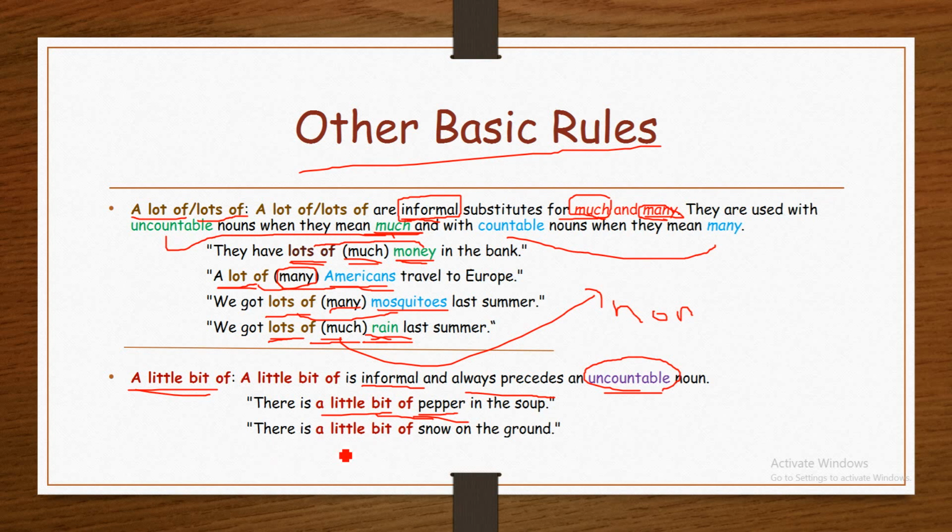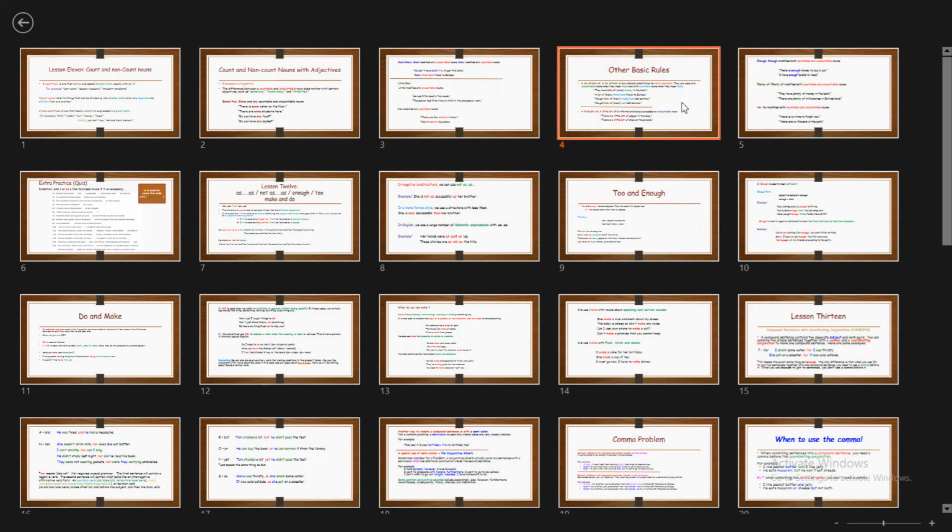There is a little bit of snow on the ground. Snow is what? Snow is a non-countable noun. It is a non-countable noun, and a little bit of is used before a non-countable noun. Therefore, a little bit is informal and always precedes an uncountable noun.